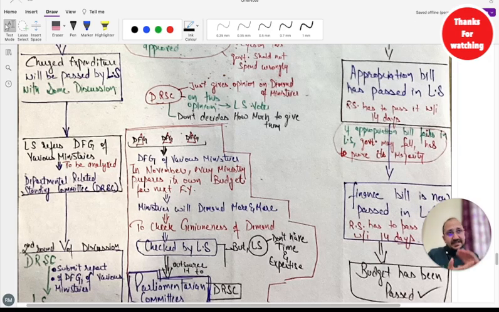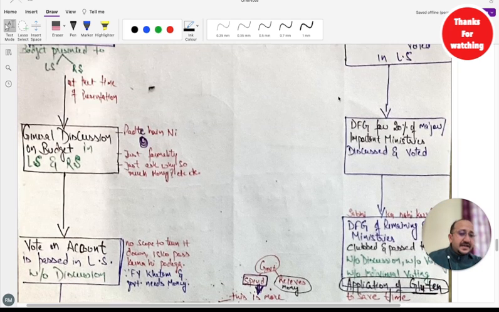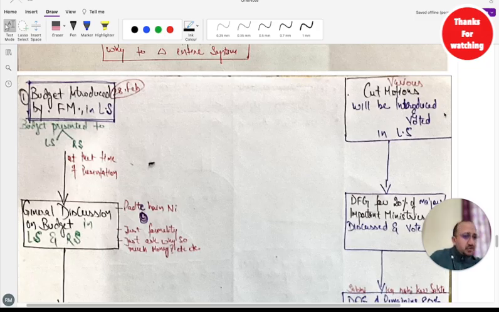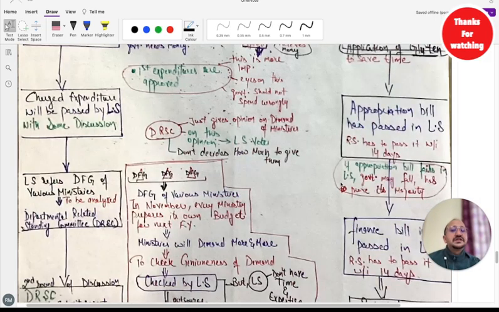So all the departments give their demand. That demand is presented to Parliament, and then Parliament thinks. Before the budget is passed, the vote of account is passed. It means a minimum amount of money is granted to all the departments for bare minimal survival. Afterwards, towards the end, there could be some cut motions as well. Sometimes they deduct some money. If 1 crore is demanded, 80 lakhs are given, 90 lakhs, or maybe 95, or maybe exactly 1 crore is given. But these cut motions are also decided. So that is why the budget is a long process, and this is how the entire budget takes place.